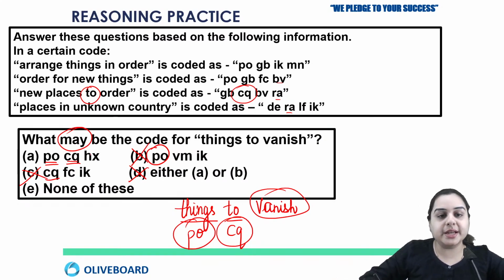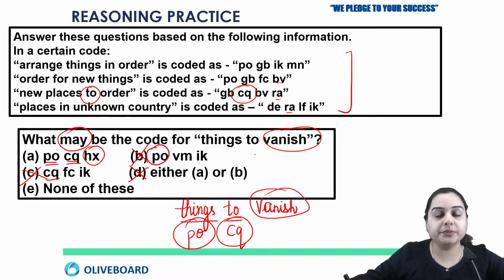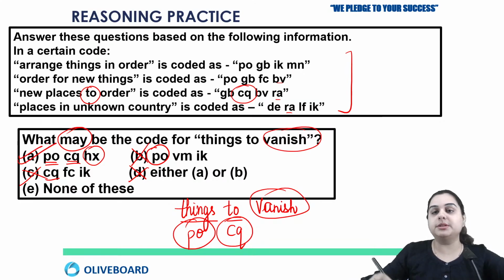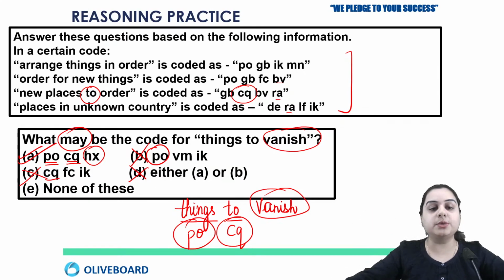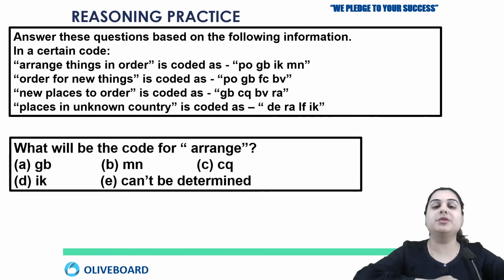So if I see HX, is this the new code? What we need to check is that if vanish is the new word, then the code for vanish should be such a code which is not coming here. It should be a new code, just like the word vanish. And as we can see, HX is not given anywhere in the directions. So your answer here is option number A, that is PO, CQ and HX. I hope this is clear. Okay, so now let's move on to the next question.